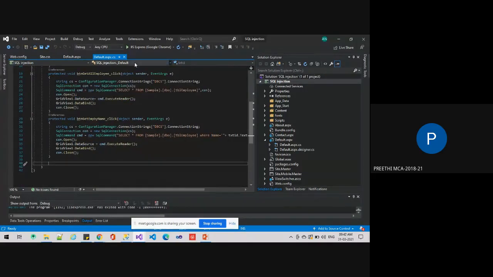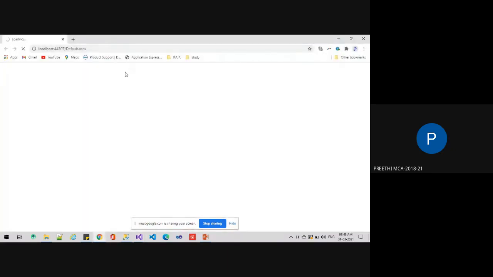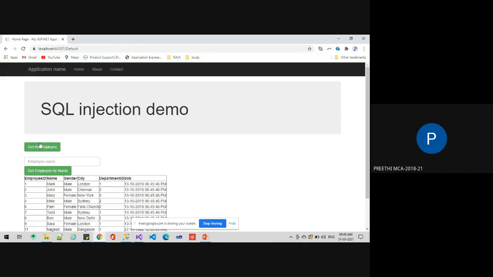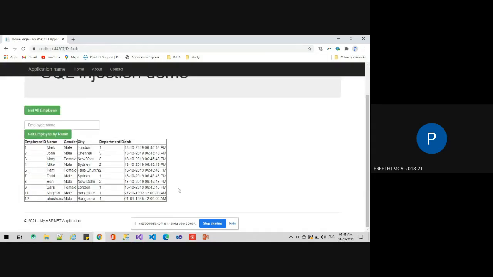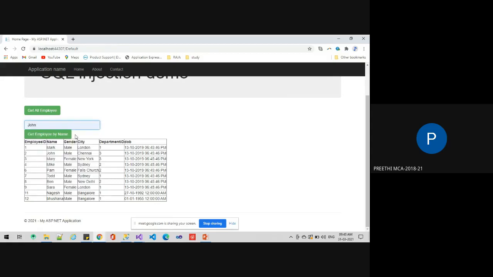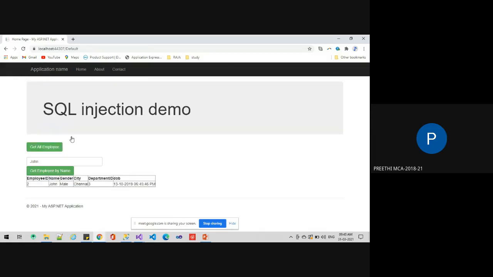Okay, I'll be demonstrating. We are getting all the details from the employee table. Search by name will get only the specific details about the person.